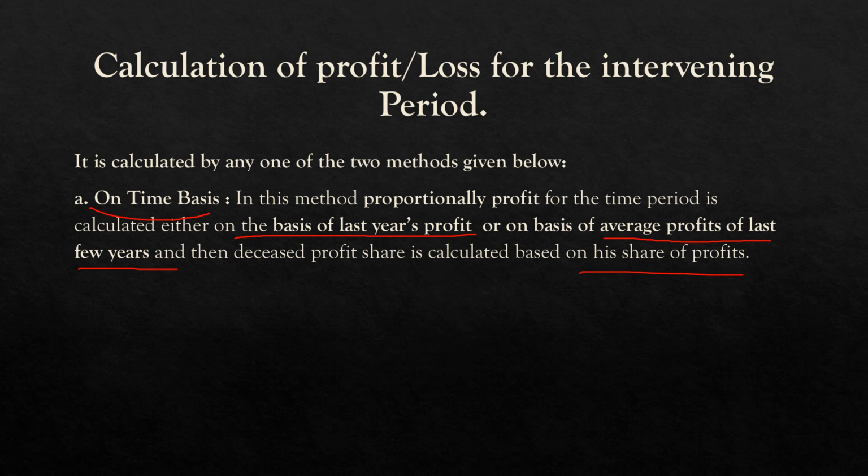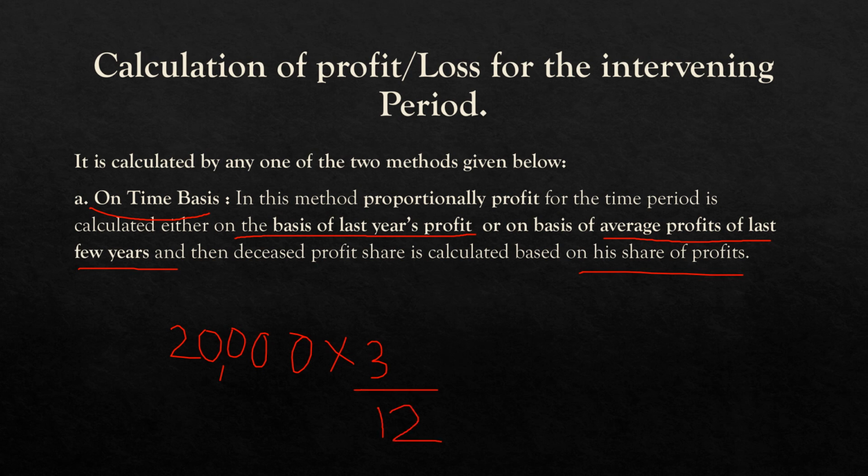This 20,000 into 3 by 12. This partner died after 3 months of the last balance sheet, so he was alive for 3 months. This 20,000 is one year's profit. Now we have to find out 3 months' profit, into 3 by 12.